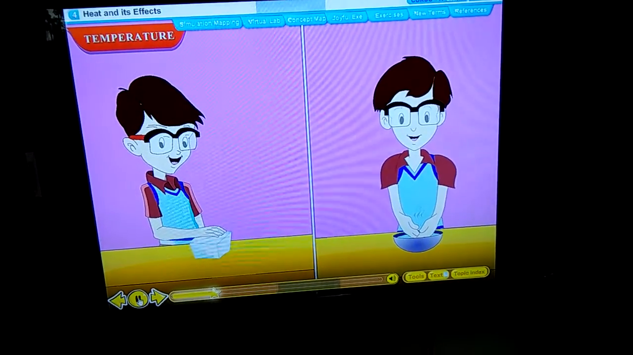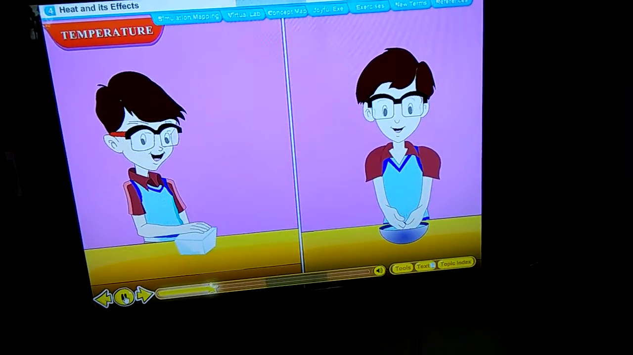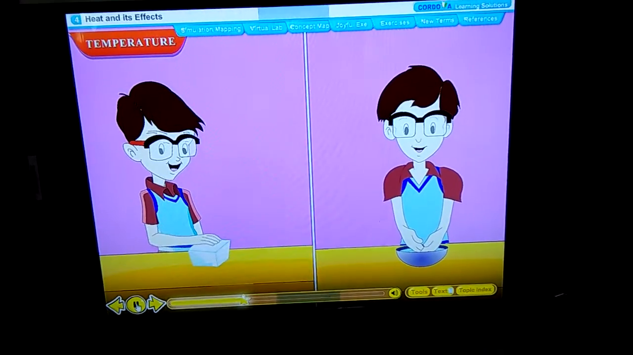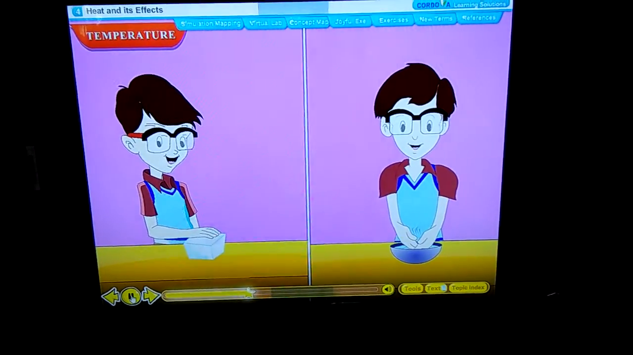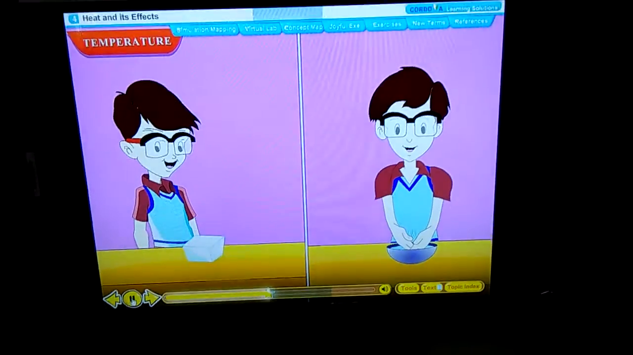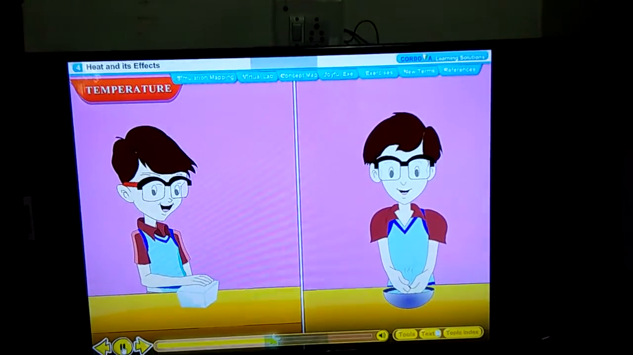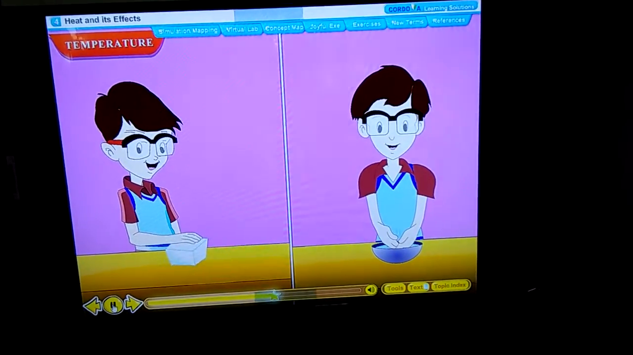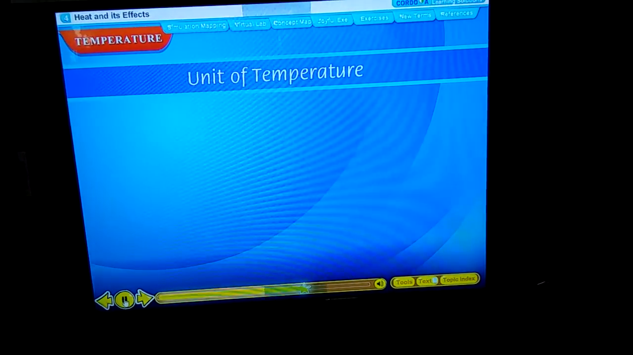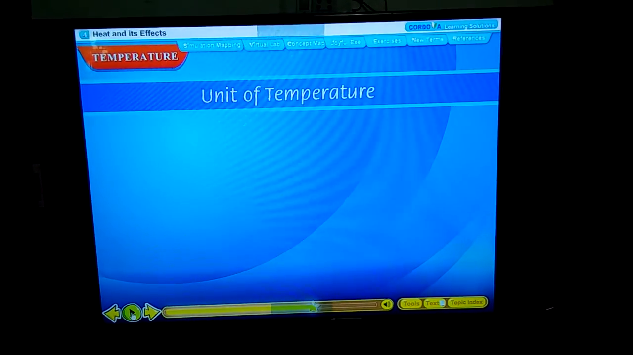We can measure the degree of hotness or coldness by comparing it with a standard that we all agree upon. The degree of hotness or coldness of an object on some chosen scale is called its temperature. Temperature of an object is measured with an instrument called a thermometer. Unit of temperature. Now you see the temperature.